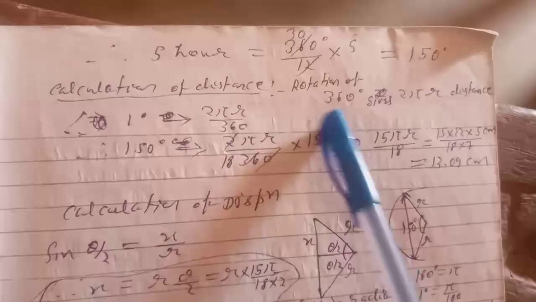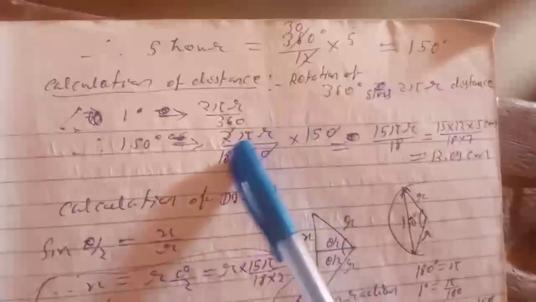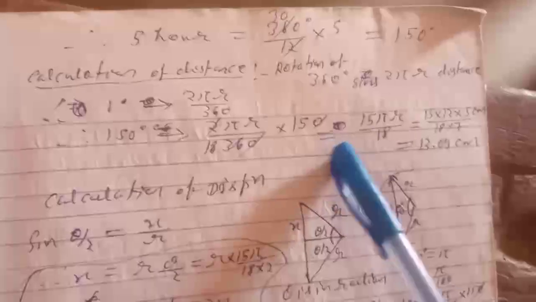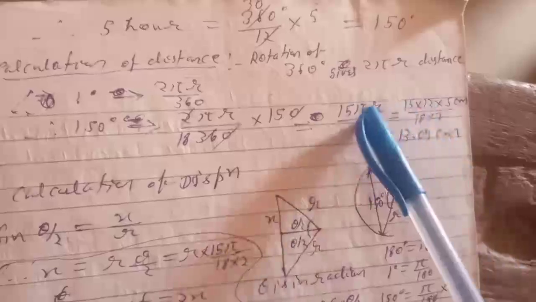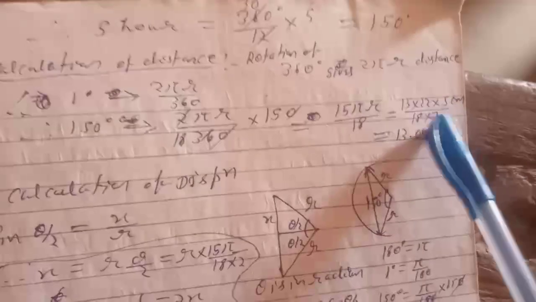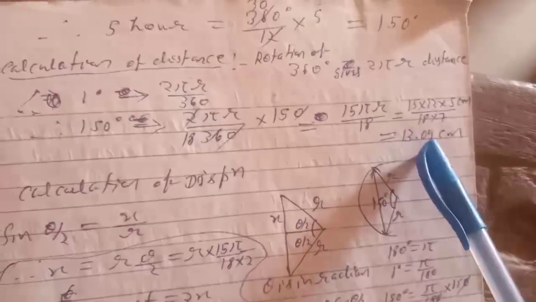Rotation of 360 degrees gives 2 pi r distance, hence 1 degree will give 2 pi r by 360, hence 150 degrees will give 2 pi r by 360 into 150 equals 15 pi r by 18. Putting the value, that is 15 pi equals 22 by 7 into 5 cm divided by 18, which comes out to 13.09 centimeter.